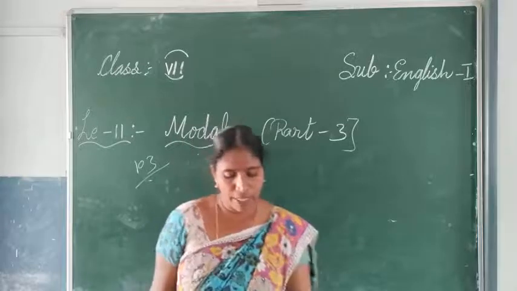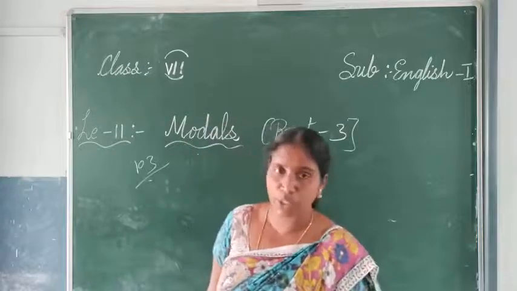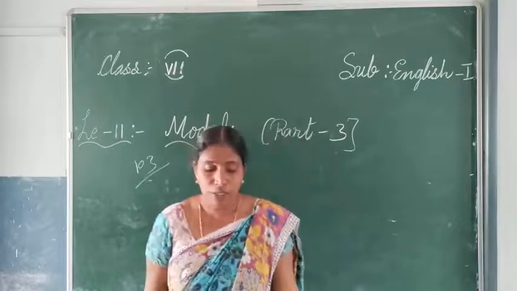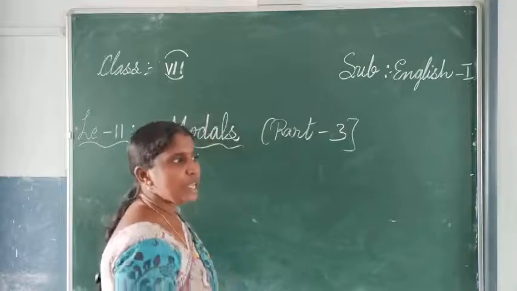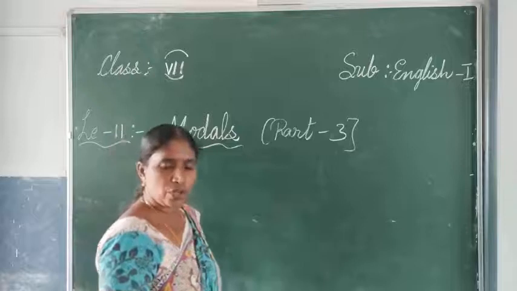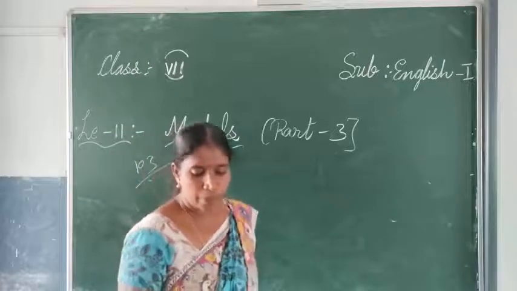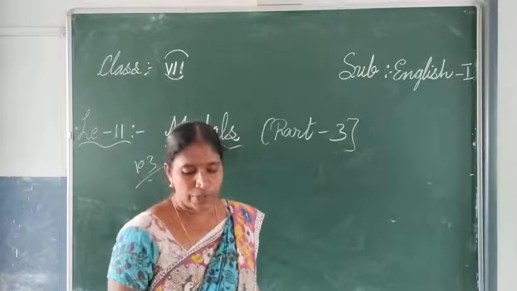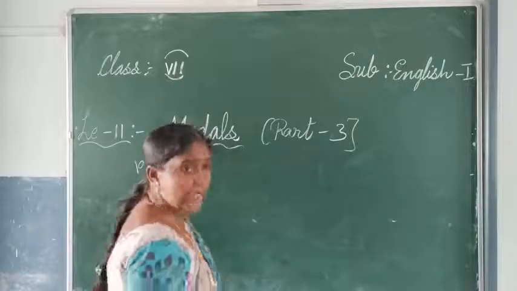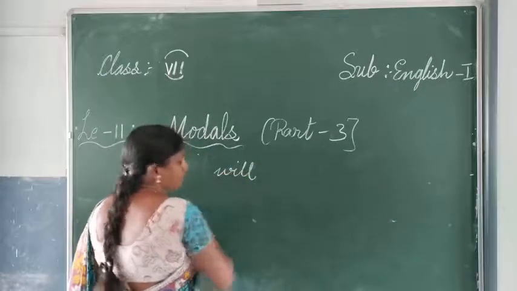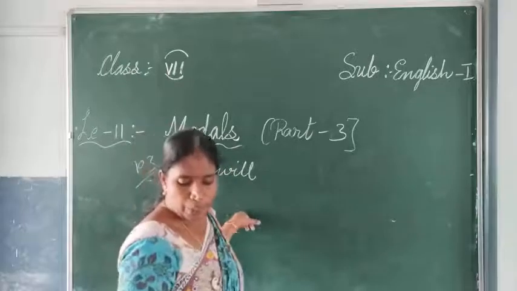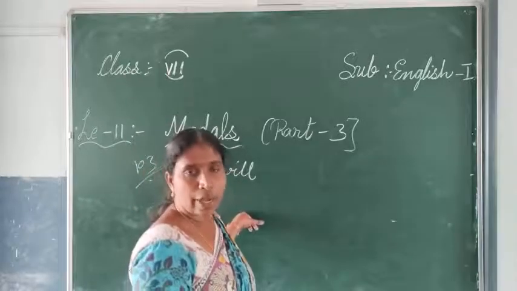As we have seen for future action, for the first person we can use shall. In grammar, will is used for the first person and also for the third person. So you can write there, I will be doing my homework now.